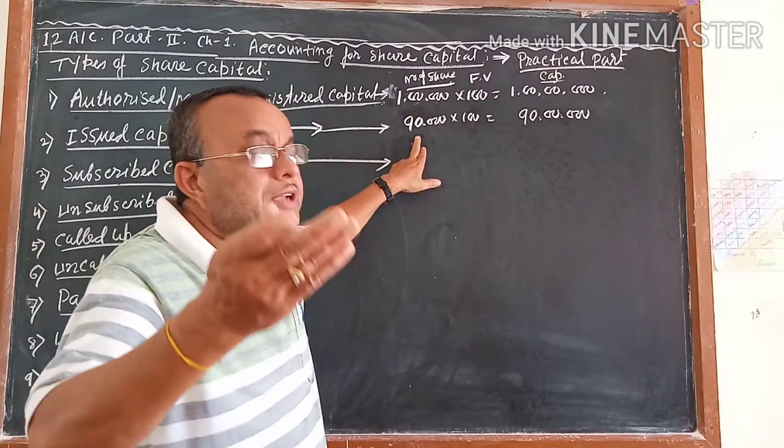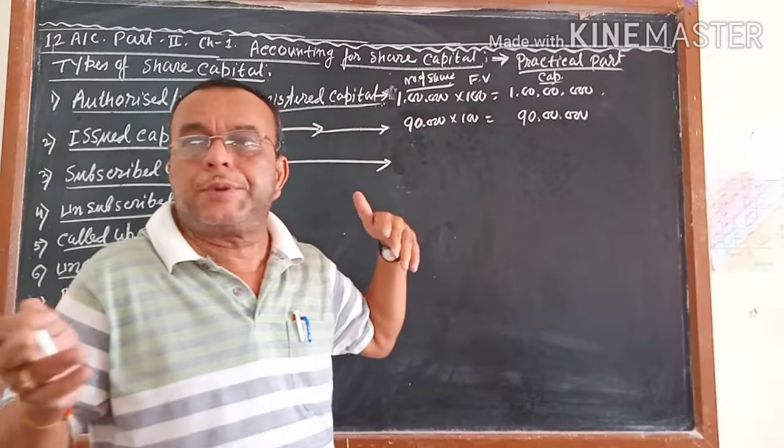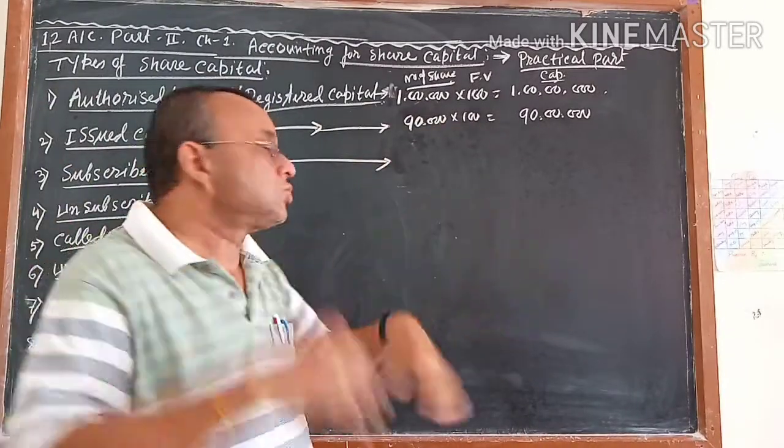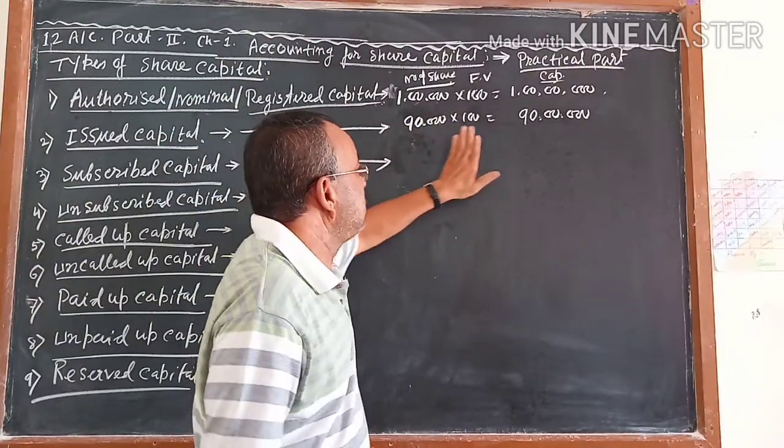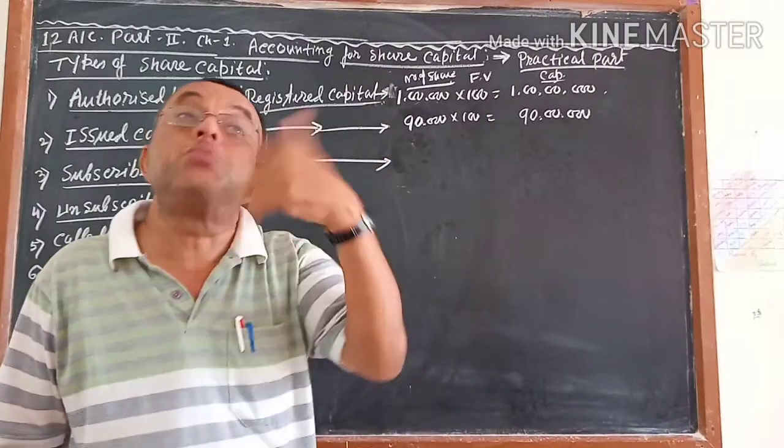If more applications are coming, it will be the same, 90,000 into 100. Suppose 1,10,000 are coming, 20,000 will be cancelled. So subscribed capital will be 90,000 into 100, which is equal to 90 lakhs. That is if it is more than that.